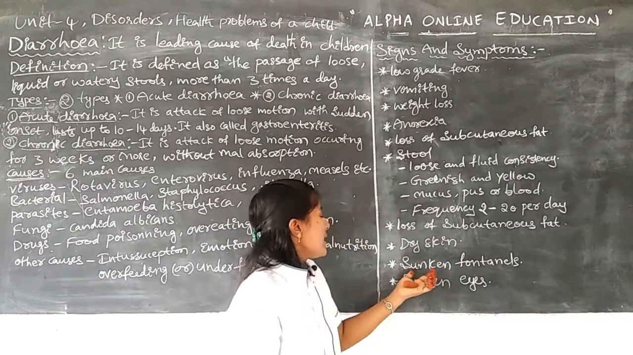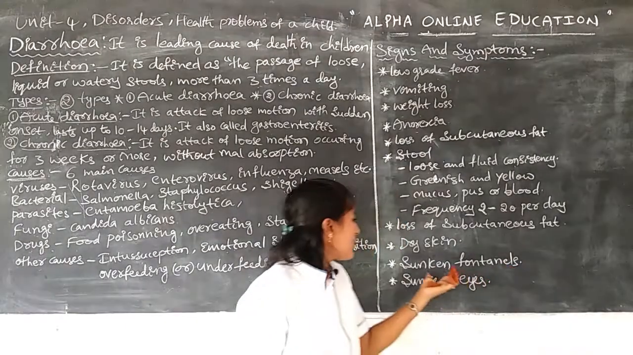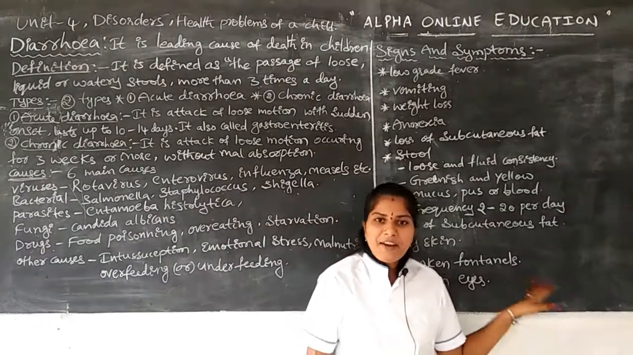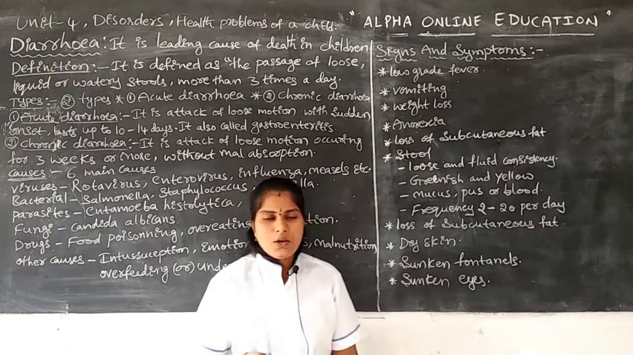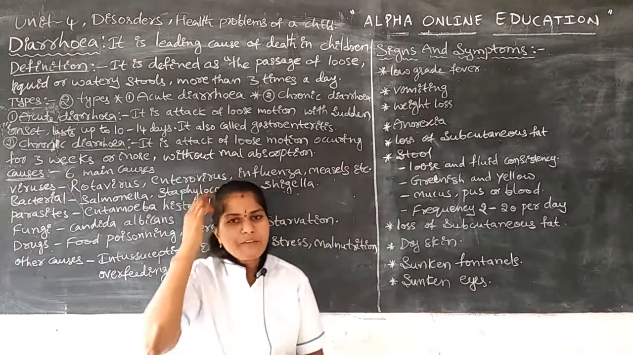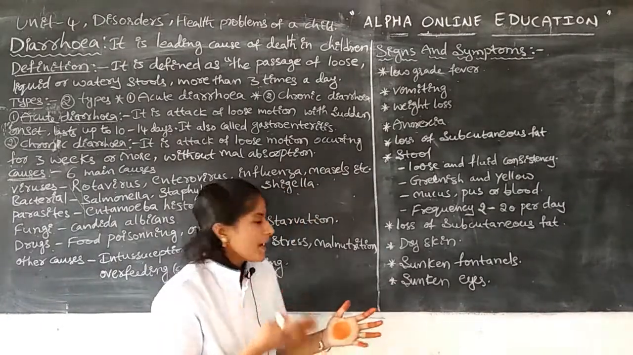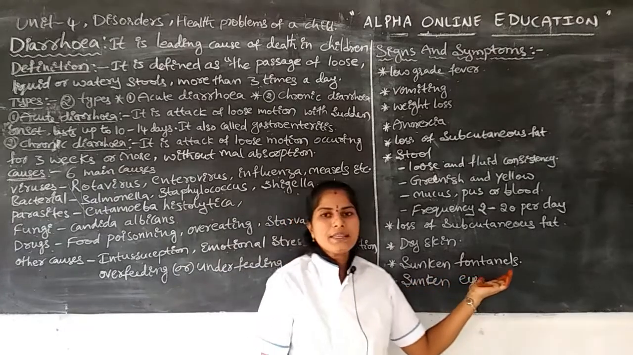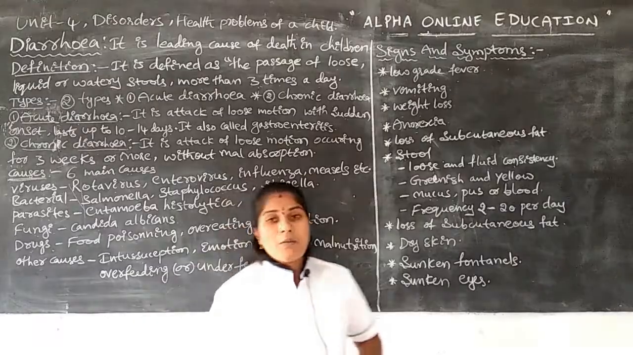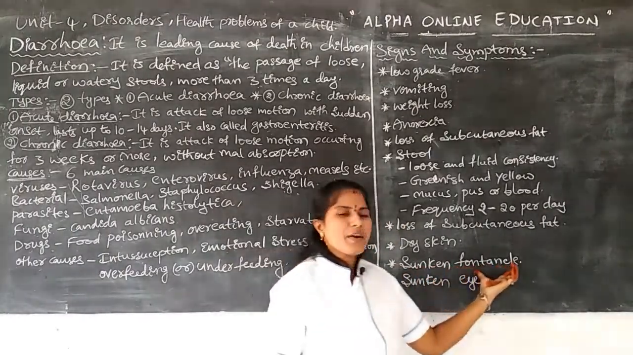Next symptom is the sunken fontanelles. What does sunken fontanelles mean? Every infant has fontanelles by birth. One is the anterior fontanelle, one is the posterior fontanelle. The anterior fontanelle is a bony-like structure. Here the skull bones have these fontanelles.